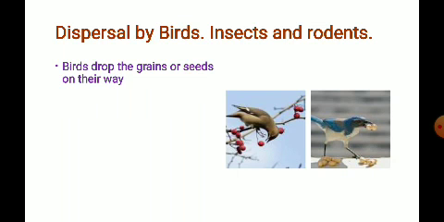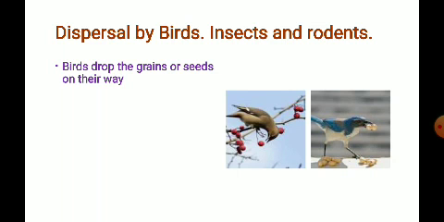Now we move on to the next dispersal, by the birds, insects and rodents. The rodents may be the rat or the squirrel, which make burrows and live in the burrows.